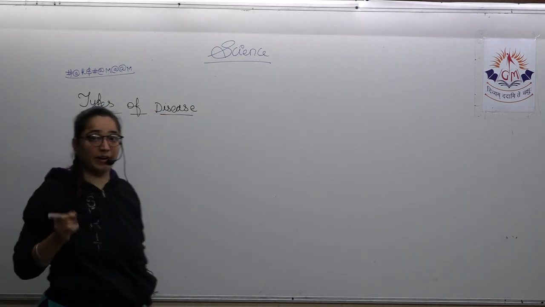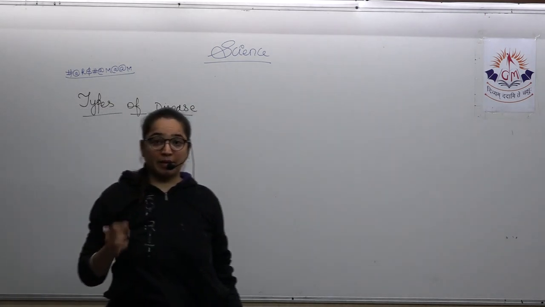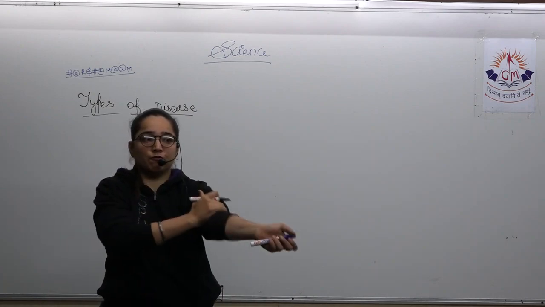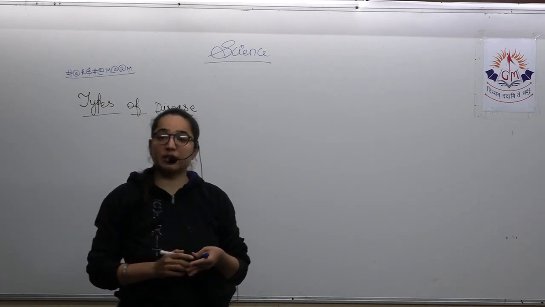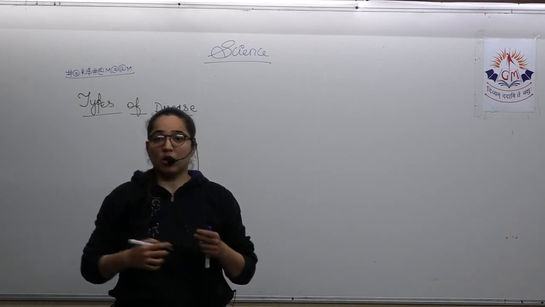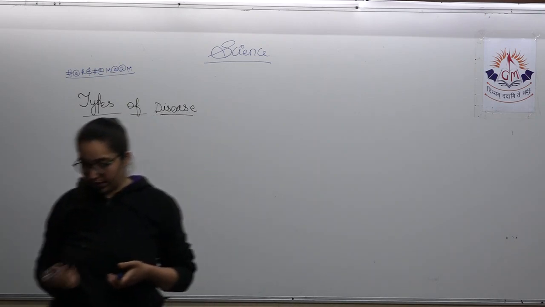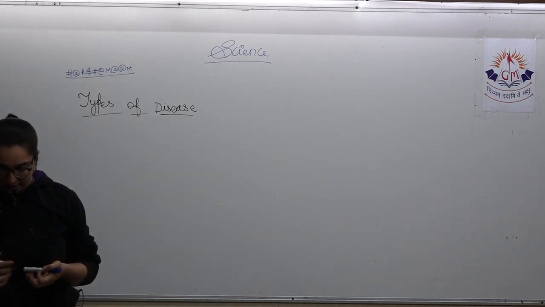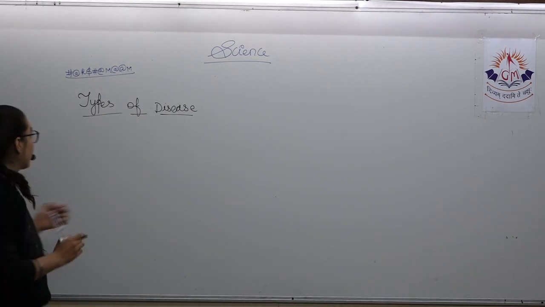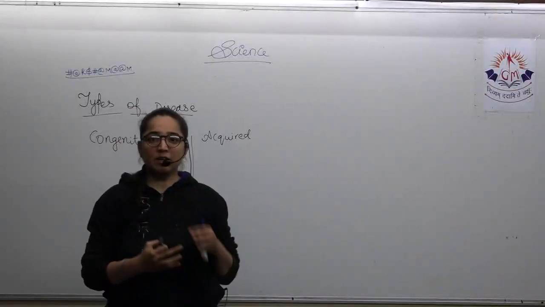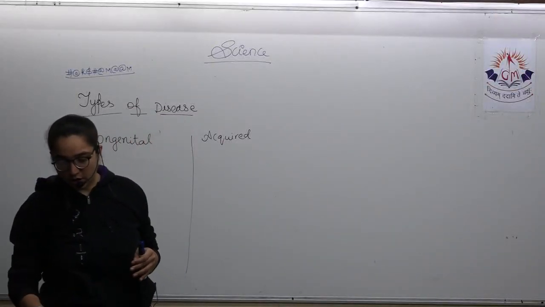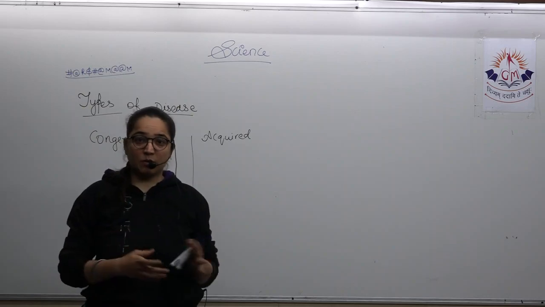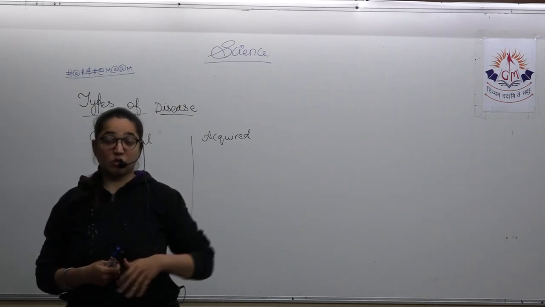The first one we did was on the basis of for what duration of time the disease is going to act. Now the next one is the types of disease, which is congenital disease and the acquired disease. Now, how are these two diseases different from each other?